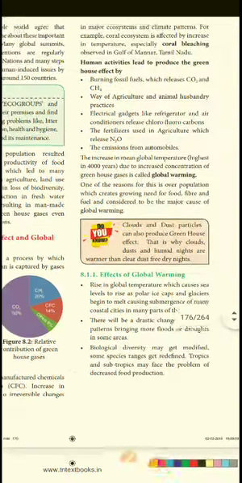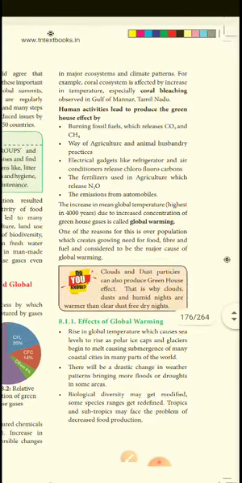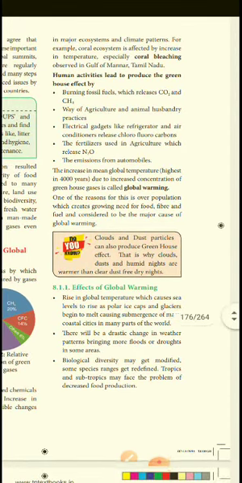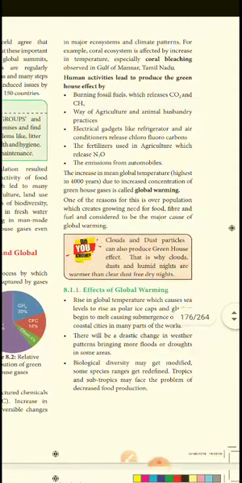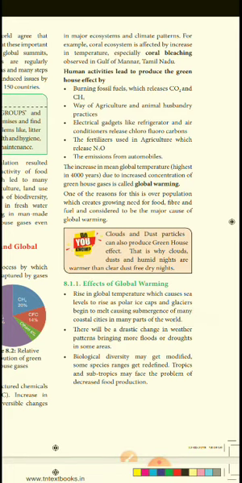So most probably we can use AC. Air conditioners include chlorofluorocarbon because it's very harmful. If you don't need to use AC, avoid it, because it is a major ecosystem problem, and it affects climatic patterns also. For example, coral ecosystems are affected by increasing temperature. Coral bleaching has been observed in the Gulf of Mannar in Tamil Nadu.